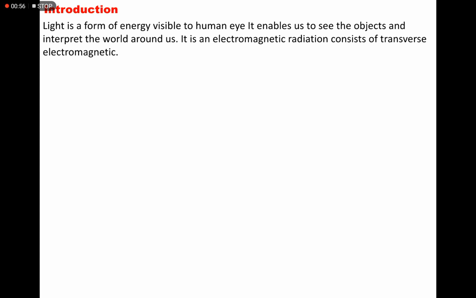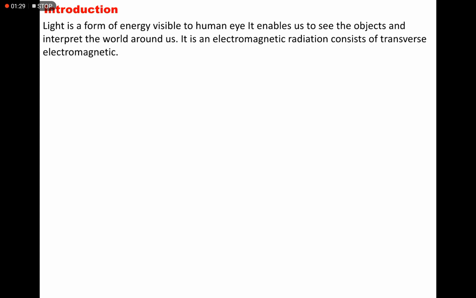When light waves are incident on an object and reflect from the object, they enter our eyes and we get the sensation of the object. So we can visualize the things which are there around us.